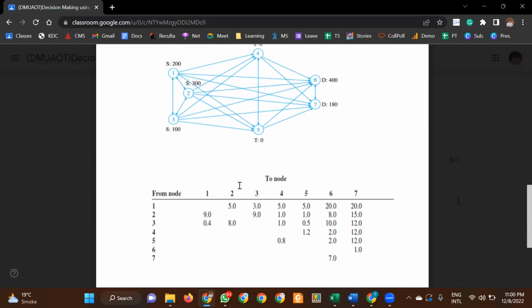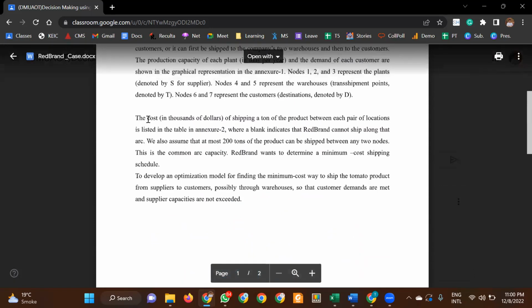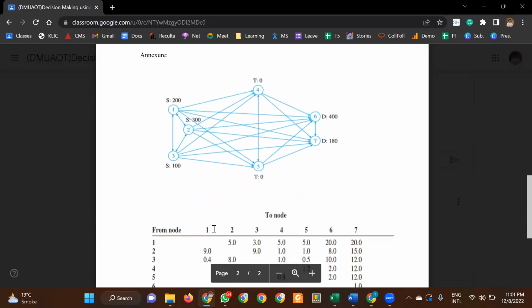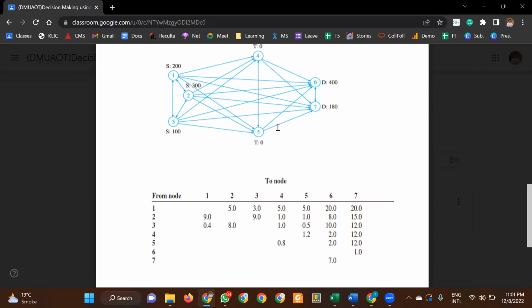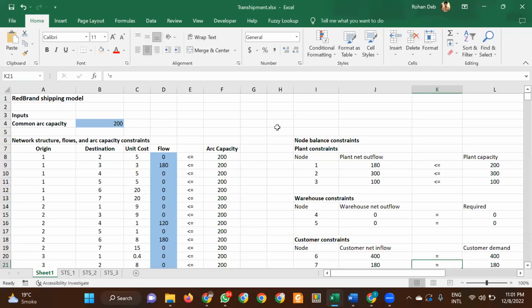So 1 to 2 costs 5. This is the cost of shipping, in thousands of dollars, between pairs of locations. So here 1 to 2 is 5, 1 to 3 is 3, and so on. So these are the nodes. What we have to make is basically a list of possible node pairs and their cost. So let me go into the question. This is the transshipment one. I'll just delete these figures.